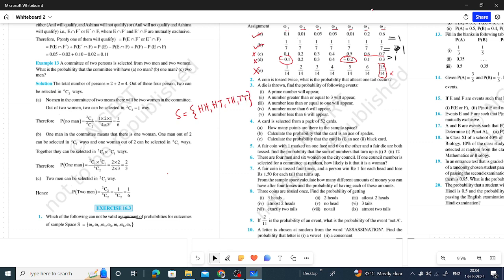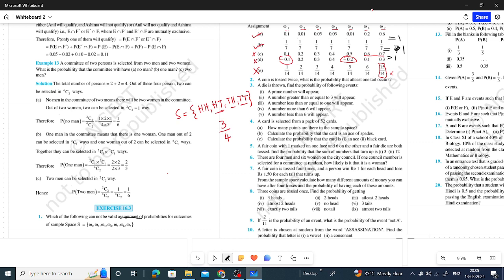At least one tail means one or more than one tail. HT is one such outcome, TH is one outcome, and TT is also one such outcome. So out of 4 we have 3 outcomes. So the required probability is 3 by 4. Understood? So 3 by 4 is the answer to question number 2.